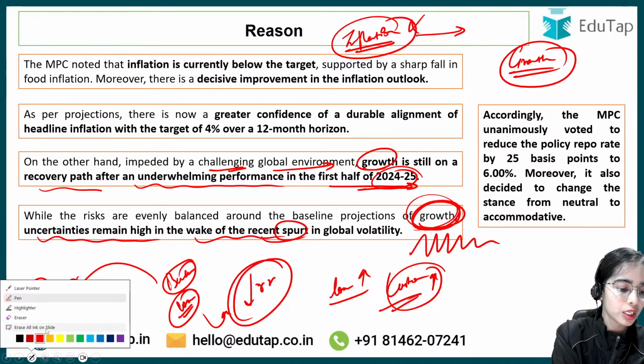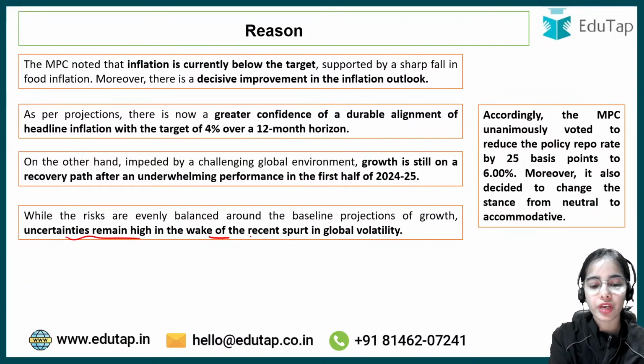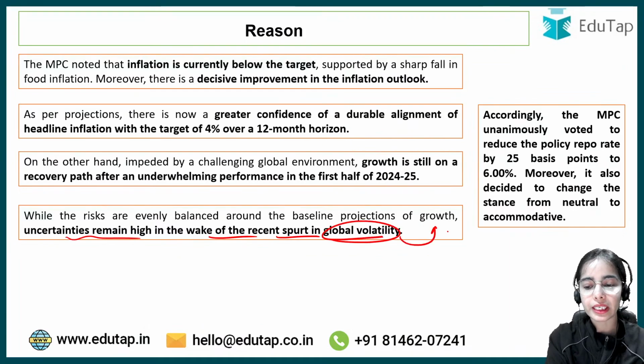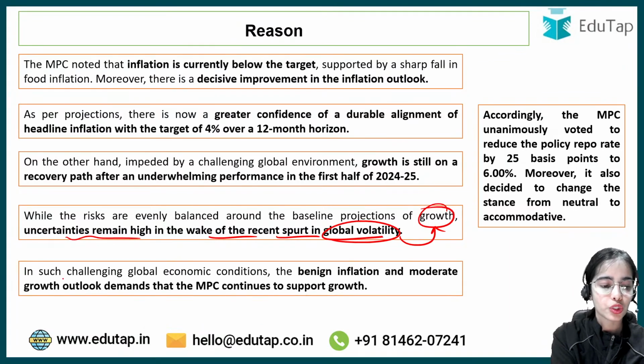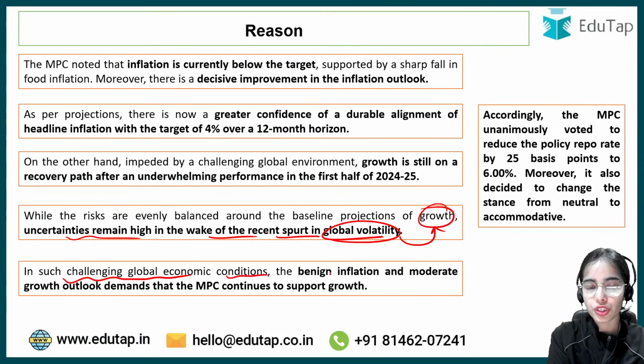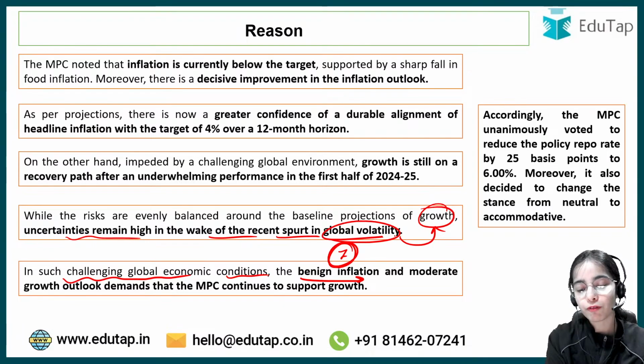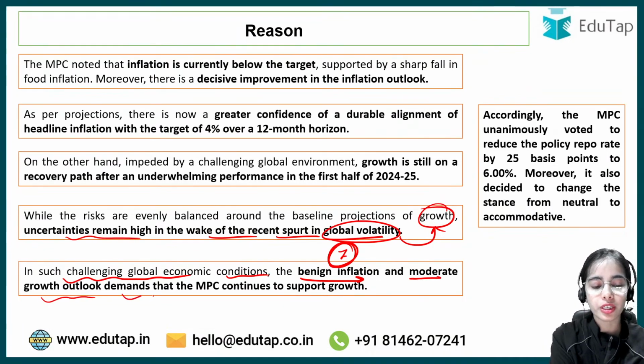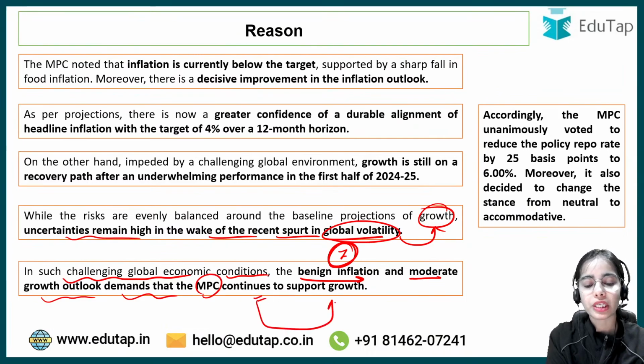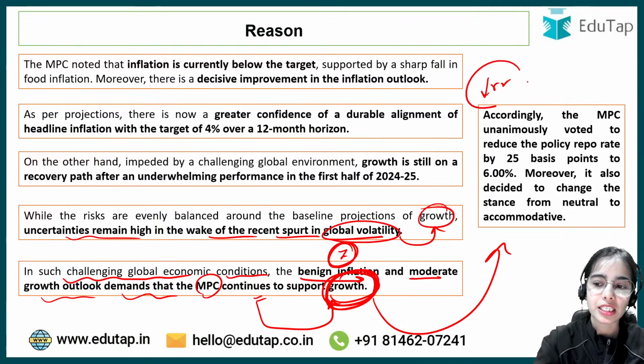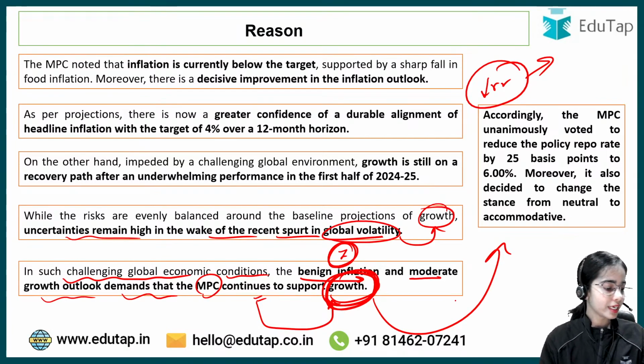Okay. So uncertainties remain high in the wake of the recent spurt in global volatility. So growth is the focus right now. In such a challenging global economic condition, the benign inflation, that is the inflation around the target, that is the reduced inflation, and the moderate growth outlook demand that the MPC continue supporting growth. So right now the focus is on growth, and that's why the repo rate has been decreased by the MPC. Any confusion here?